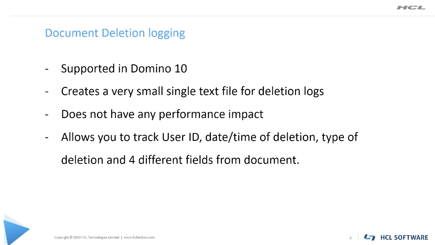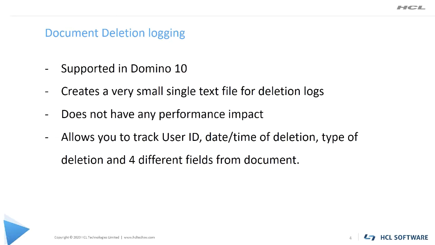So for a mail document, these fields can be sender, subject, delivered date, and posted date, or any four fields of your choice. A good thing about document deletion logging is it creates a single text file for all the databases in your server. So all the deletions will be tracked in a single text file. There are no multiple log files to search. And another important thing is this document deletion logging does not have any kind of a performance impact. So you can easily enable this document deletion logging on all the databases on your server.